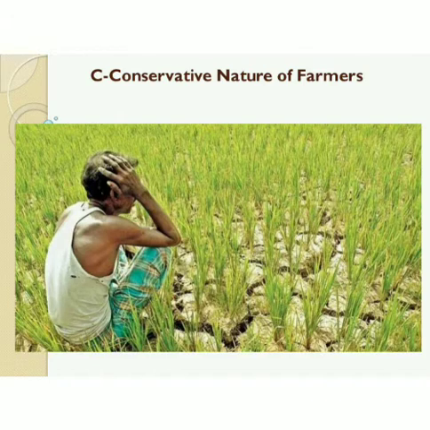Our farmers have a very conservative nature. So when they work, they are not able to take in new methods. They are not able to utilize the best benefits of the modern techniques available in the present time in farming methods.